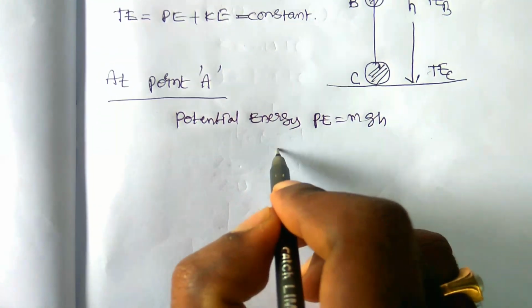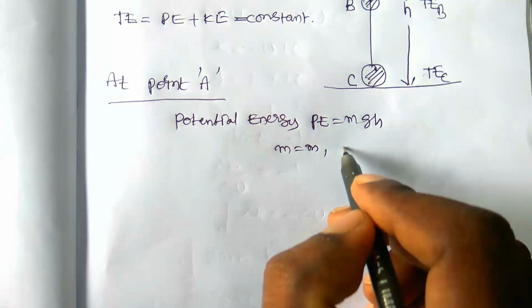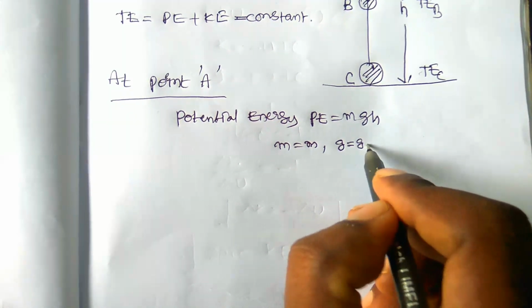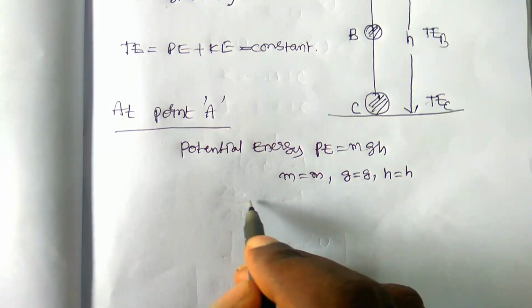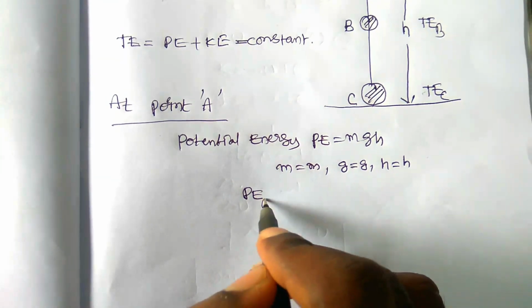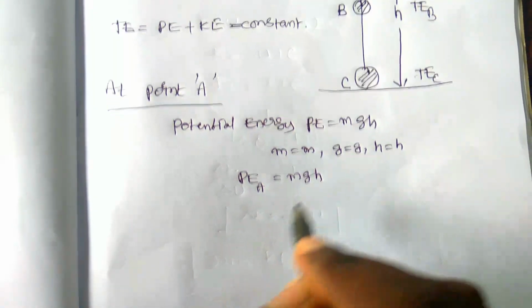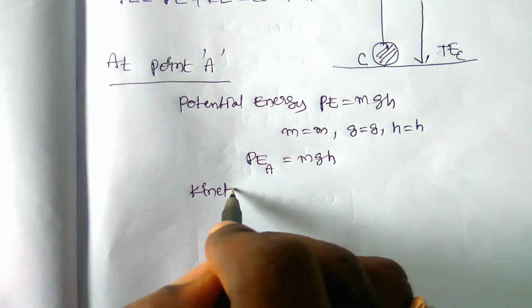Here m is the mass of the body, g is the acceleration due to gravity, and h is the height of the body at point A. Therefore the potential energy of the body at A is equal to mgh.